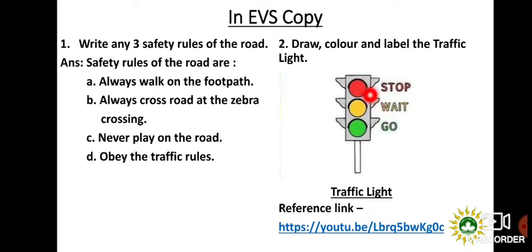So in the white side of your EVS copy, you will be drawing a traffic light and you will be labeling it, and also you will write these: stop, wait and go. You will be writing which color indicates what, and I have also given a reference link. You can click the link below and can learn how to draw a traffic light. So I hope you will be able to do your work.